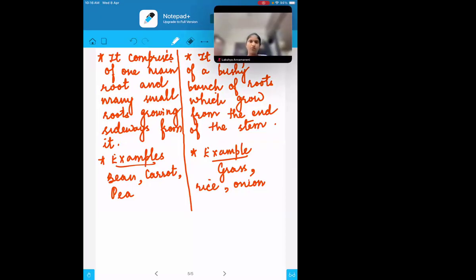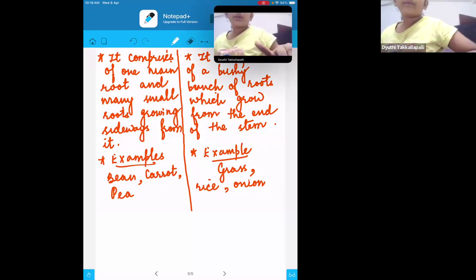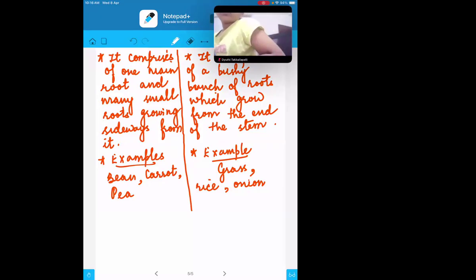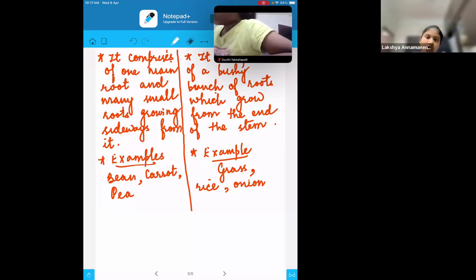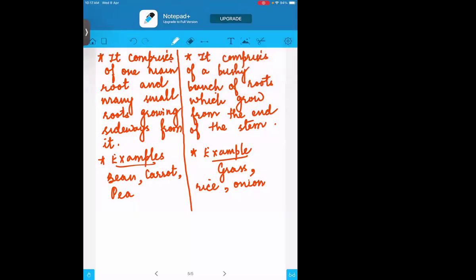Is it done? Ma'am, I'm writing the fibrous root. Okay, no problem. Ma'am, can you move the screen after it? Yeah. Thank you.